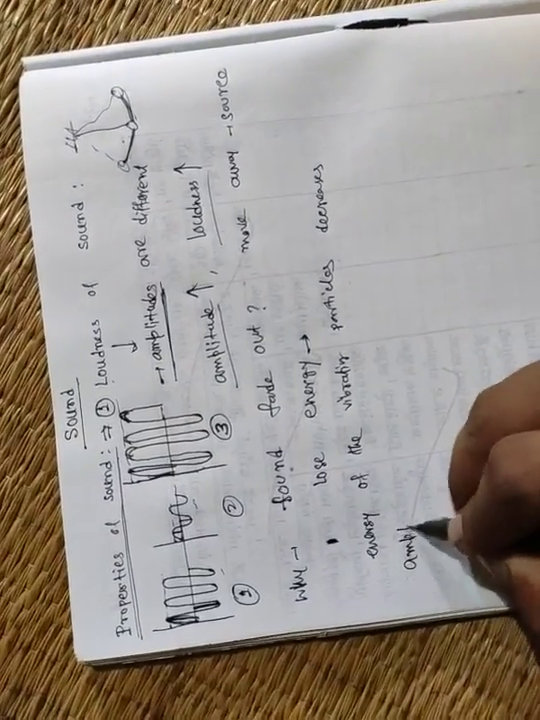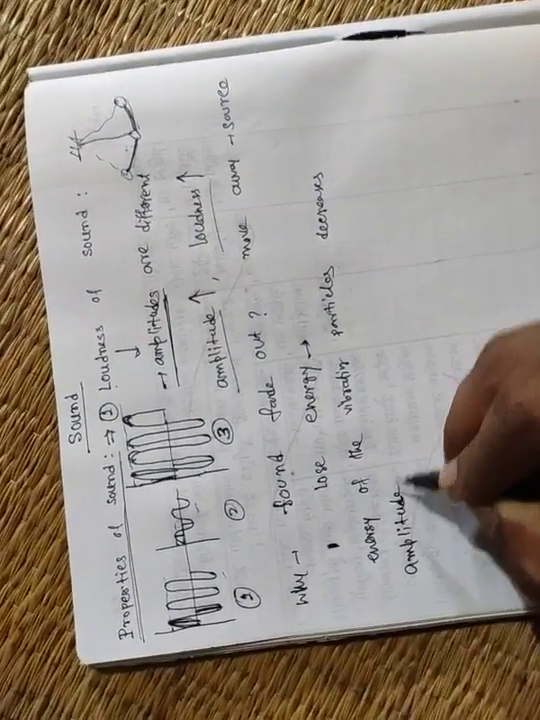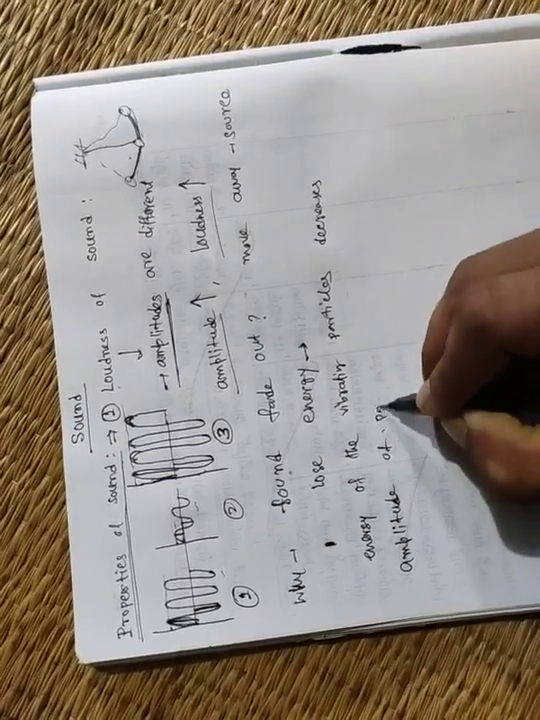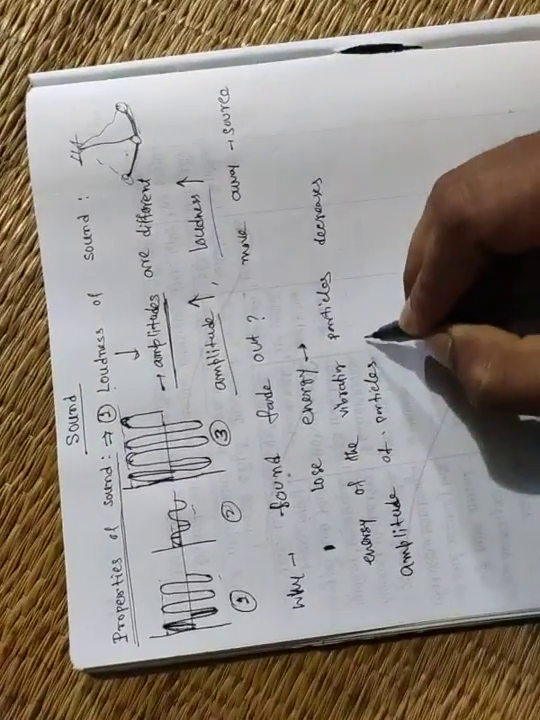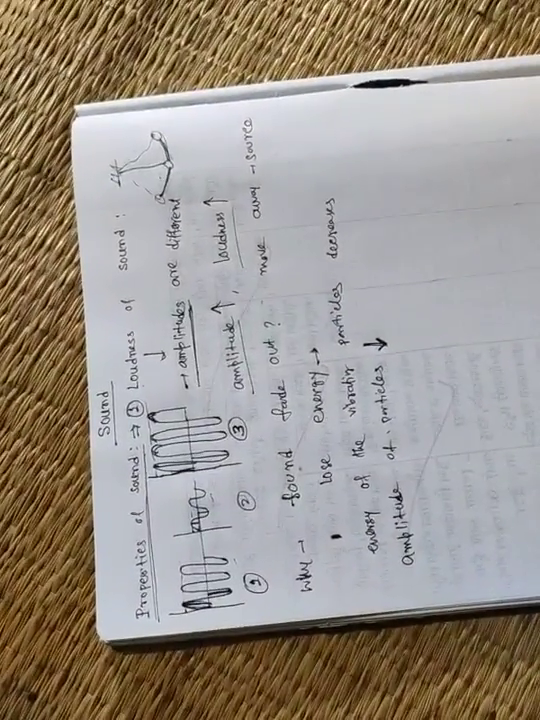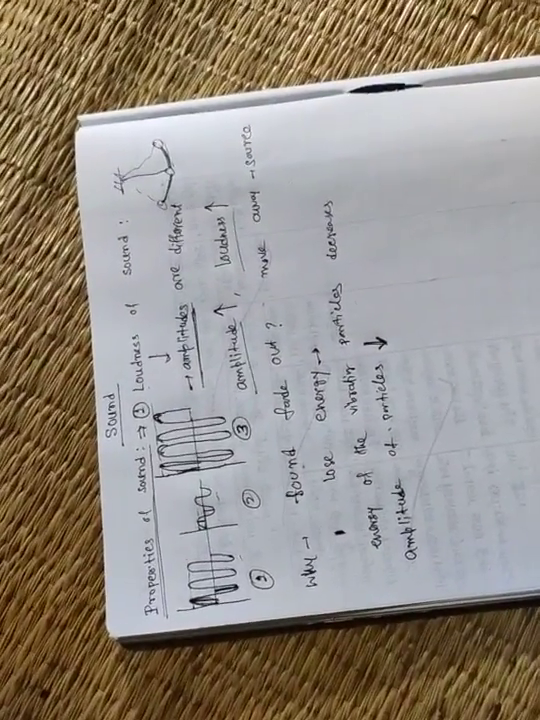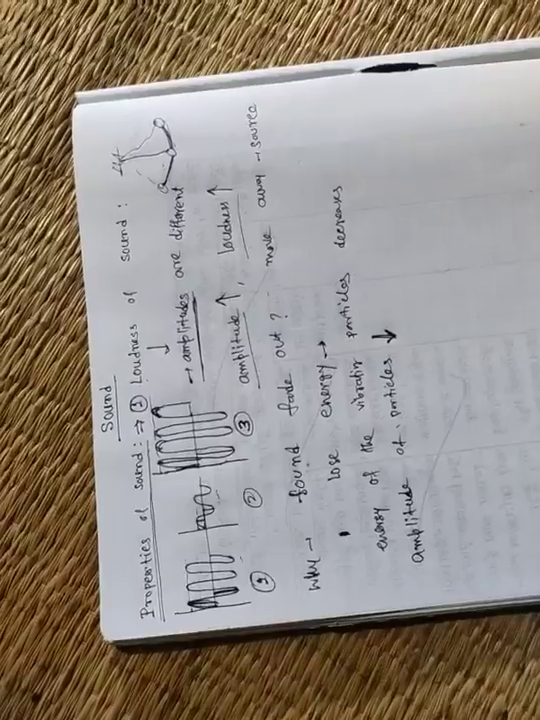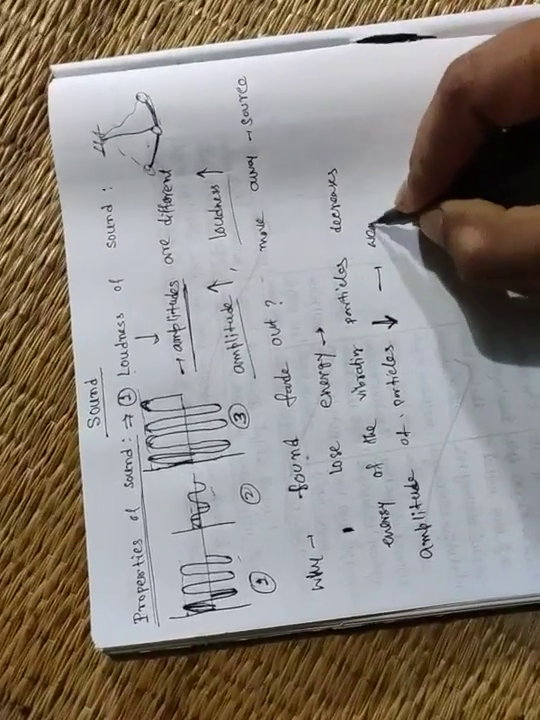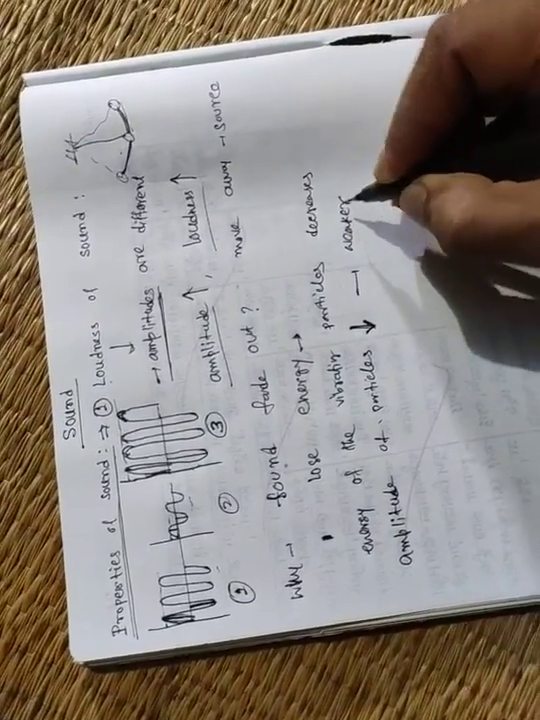As the energy decreases, the amplitude decreases. Amplitude of the particles decreases. So when it moves further, it becomes very weak. It becomes weaker gradually, and after some time it fades out.